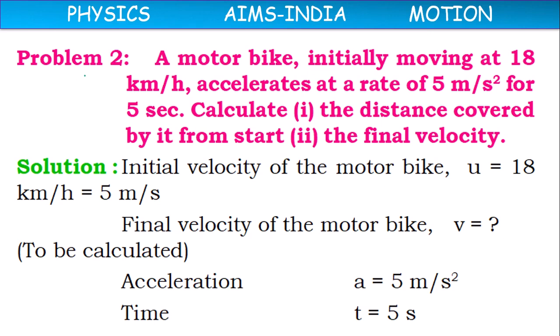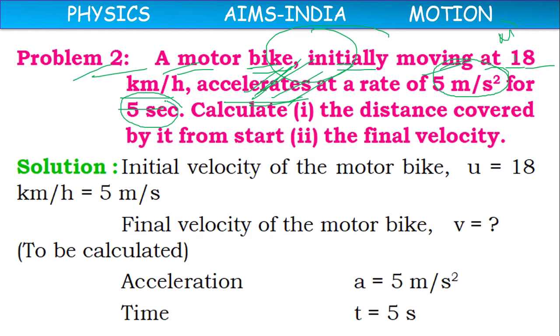Next one, problem 2. A motorbike initially moving at 18 km per hour. Initially, this is the initial speed u, 18 km per hour. It is accelerating, its velocity is changing, and its acceleration is given as 5 meter per second square for 5 seconds.